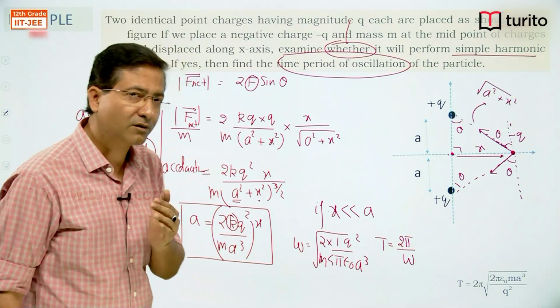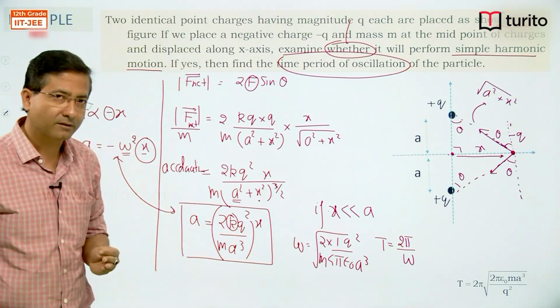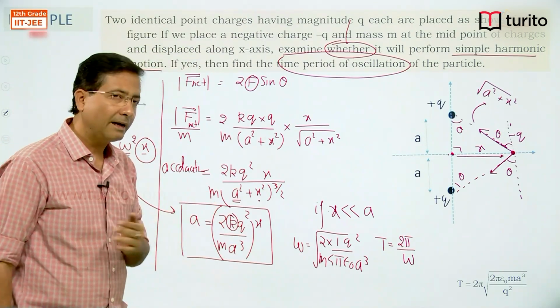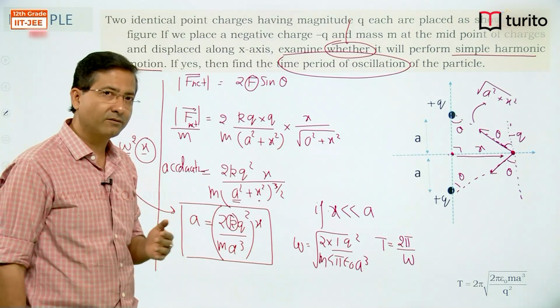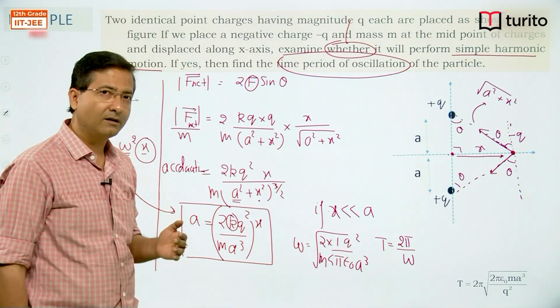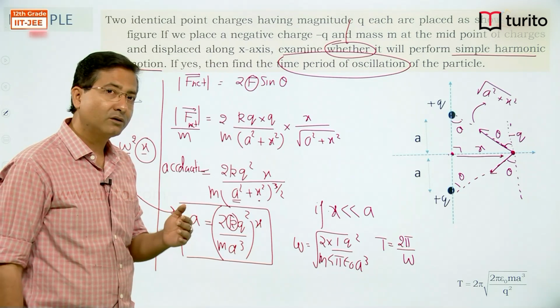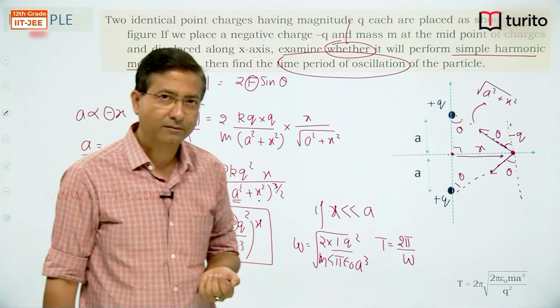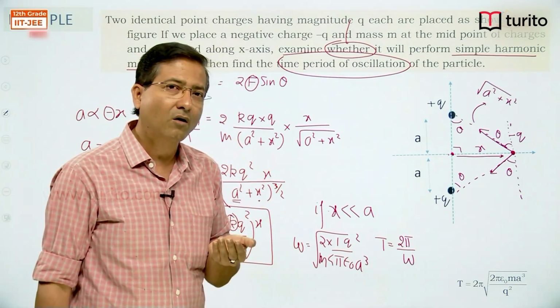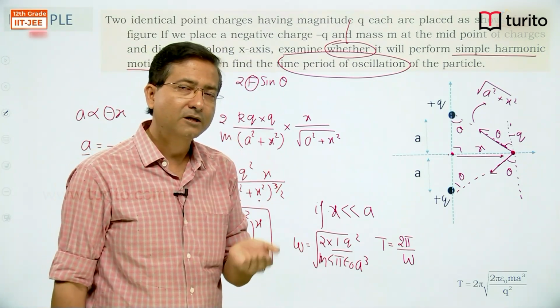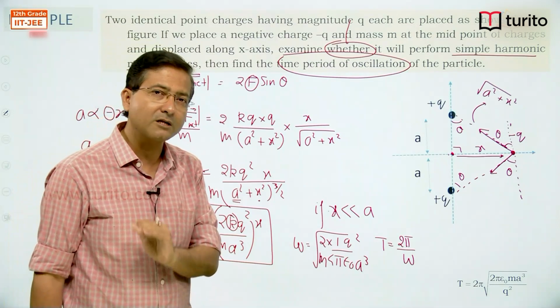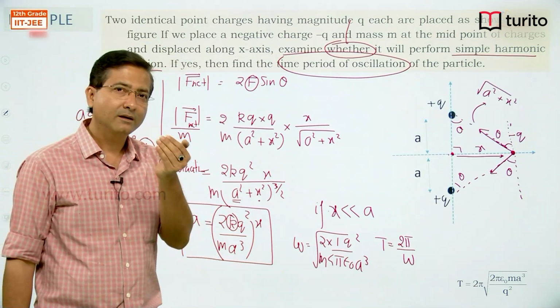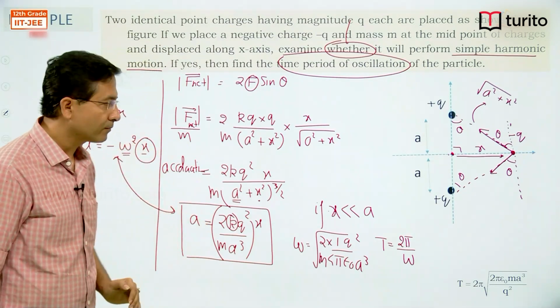I hope you know the difference between SHM and oscillatory motion. Any motion which is repeating itself at regular intervals about any particular point, if it is to and fro, is called oscillatory motion. It's not necessary that all oscillatory motion must be simple harmonic, but all simple harmonic motion must be oscillatory.